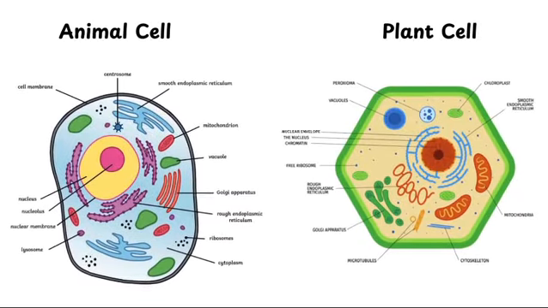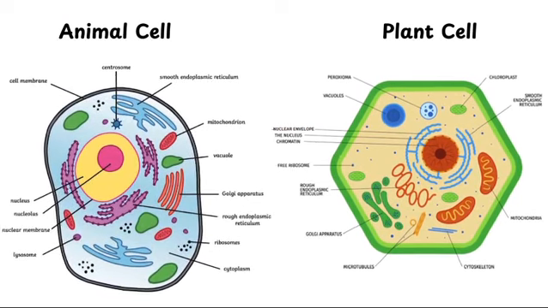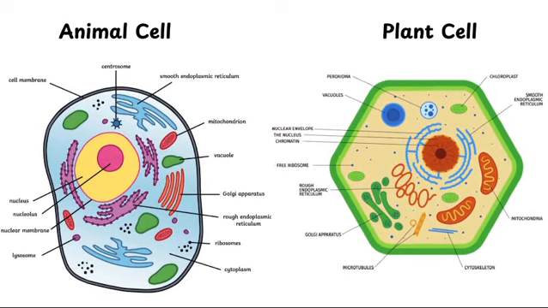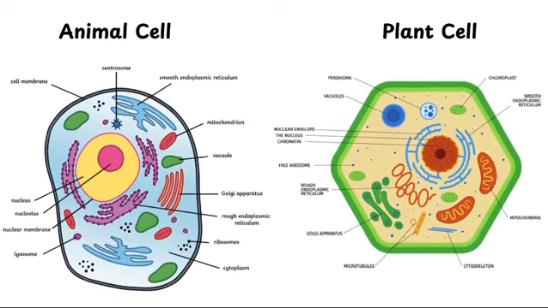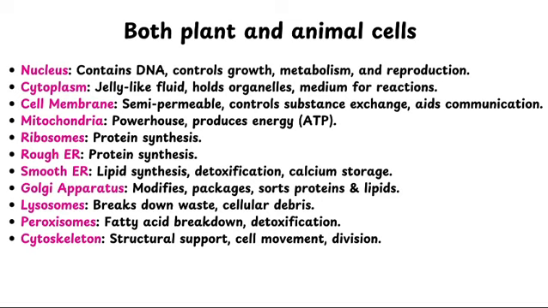Now, eukaryotic cells. Eukaryotic cells make up plants, animals, and fungi and are far more complex. Key organelles include the nucleus, which stores DNA and directs activities, the cytoplasm, where reactions occur, and the cell membrane, which protects the cell and regulates substance movement. Eukaryotic cells also have mitochondria, the powerhouses producing energy, and ribosomes for protein production.